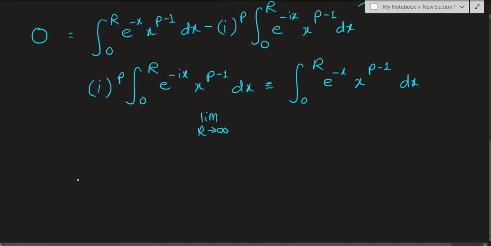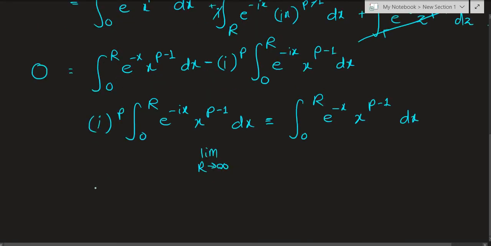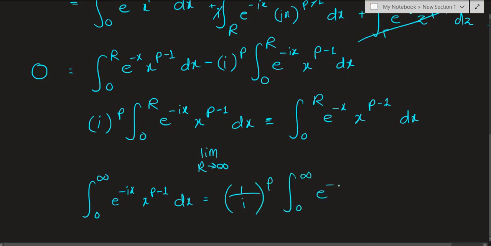So now we just have the integral from 0 to infinity, because r tends to infinity, of e raised to negative ix times x to the p minus 1 dx is equal to, taking the i to the other side, basically dividing both sides by i to the p, 1 over i, but the whole thing to the pth power, times the integral from 0 to infinity of e raised to negative x times x to the p minus 1 dx.